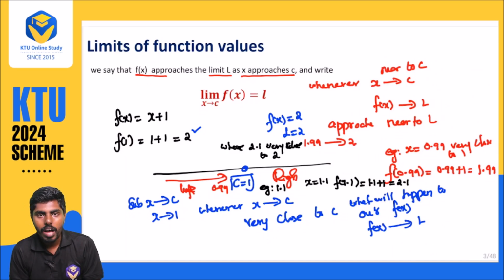Okay, now you have clarity on limit. If anyone asks you the limit of a function, you want to say that whenever x approaches c, f of x also approaches, that is, gets close to L. That is the limit. That is the thing you want to say.